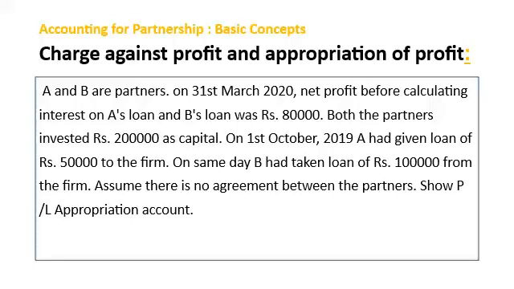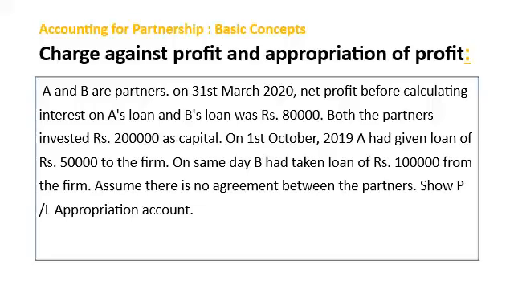So A will be getting interest of 50,000 for 6 months because on 1st October A had given loan. But B will not pay anything because B had taken loan of 1 lakh. So if somebody takes loan from the firm, as per partnership deed, if it is mentioned, then we have to collect. Otherwise, we cannot charge or we cannot pay any amount to that particular person.